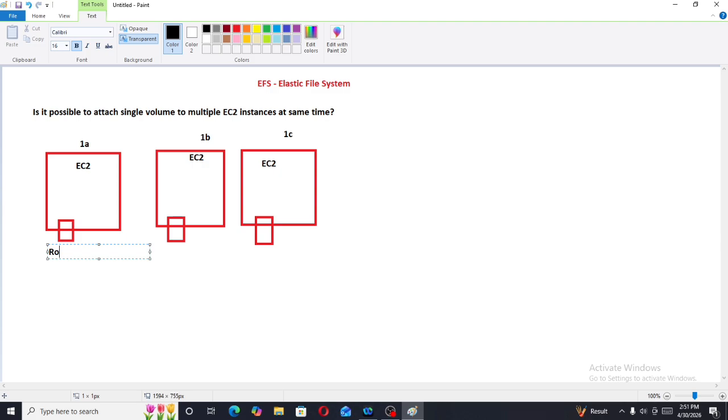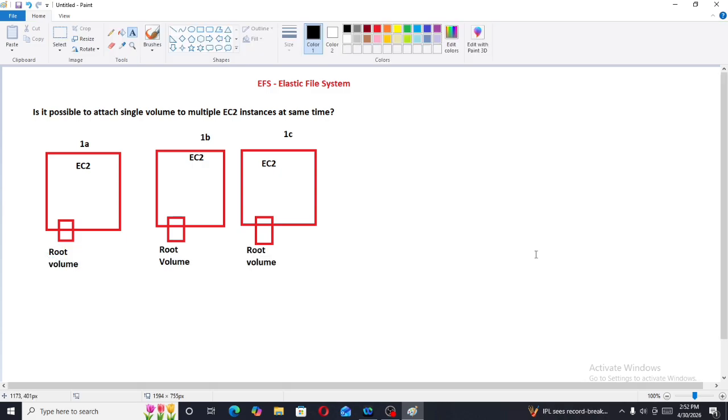Now if I want to share the data among these three EC2 instances, can I share to all these machines at once? The answer is no, because every availability zone has its own root volumes. So every EC2 instance will have its own data.